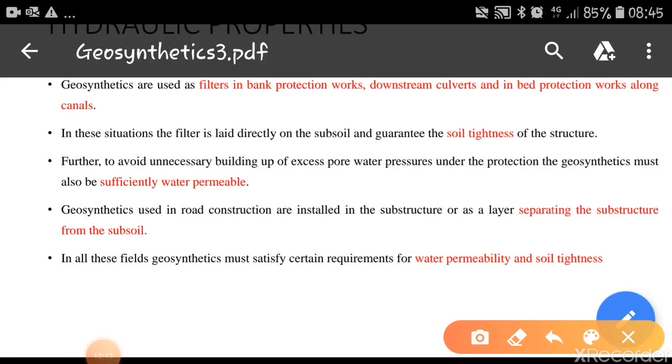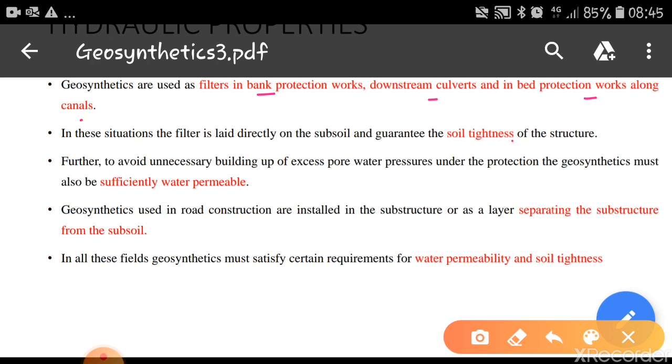Coming to hydraulic properties, geosynthetics are used as filters in bank protection works, downstream of culverts, and in bed protection works along the canals. So we can use these geosynthetics to protect the bank in case of canals or culverts, or protecting the bed in case of canals. So in these situations, the filter is laid directly on the subsoil and guarantees the soil tightness of the structure. Okay, it doesn't allow the soil to wash through, so that it guarantees the soil tightness below the geosynthetics.